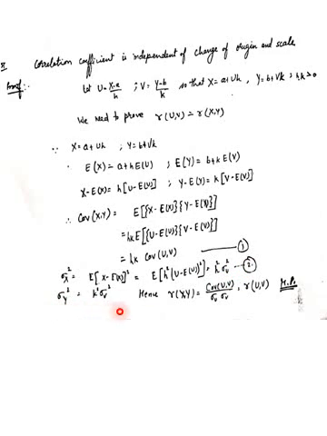Similarly, sigma y square equals k square sigma v square. If you put all these values in the correlation coefficient of x and y, you will get covariance of u and v upon sigma u sigma v, which is the correlation coefficient of u and v. It is a proof.